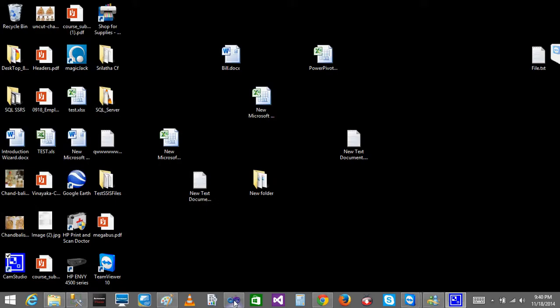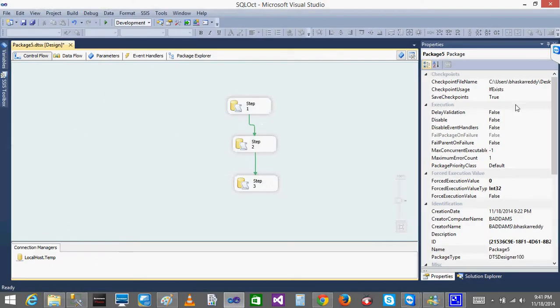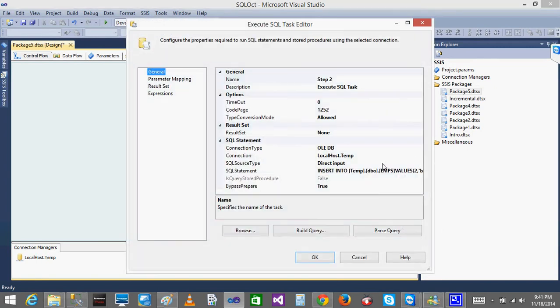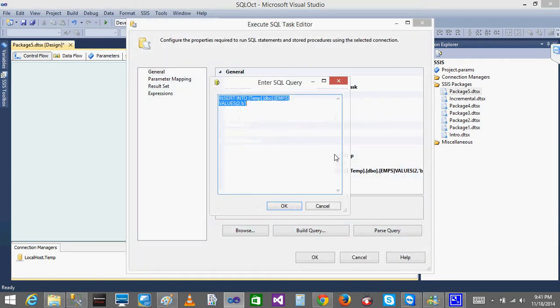Previously I used this package for creating a checkpoint, right? So I am disabling this, which means it will not do anything. We are good. Now I'll go to the second step and insert some bad data, a B value. So it is bad data, right?